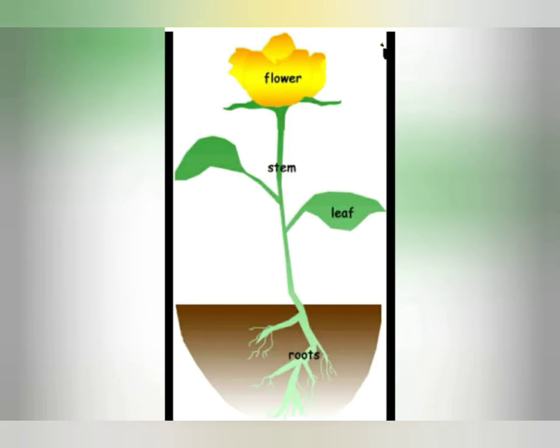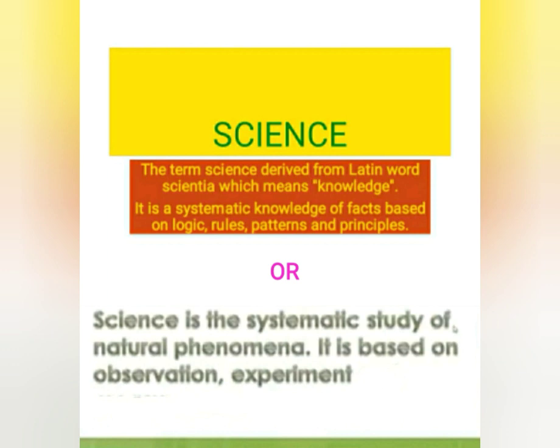And you may also observe the growth of root, which is always towards the ground. This is also due to the gravitational force or force of gravity. So these all are true, all are facts. So science is also concerned with the facts. What is science? The term science is derived from the Latin word scientia, which means knowledge. So science is a systematic knowledge of facts based on logic, rules, patterns and principles.